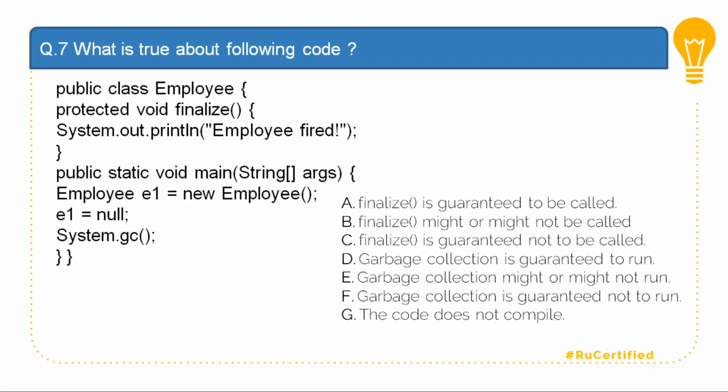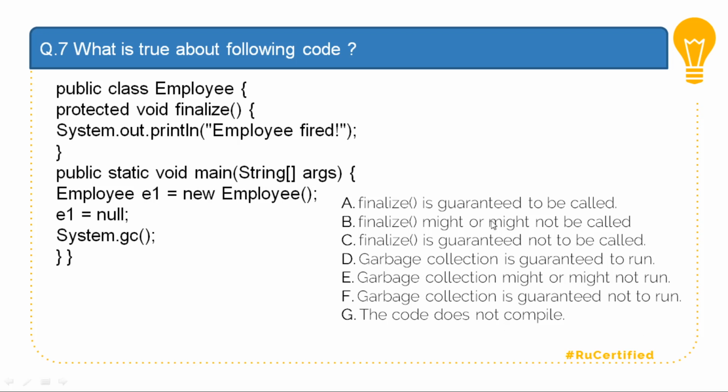Question number 7. Which is true about the following code? Public class Employee contains a finalize method which prints "Employee fired". Public static void main contains an Employee object which is set to null, followed by System.gc. Now remember, System.gc does not guarantee that the garbage collector will run. It is not always true that whenever you call System.gc, the garbage collector gets fired. Also, whenever you write a finalize method, it is not always guaranteed that the finalize method is called.